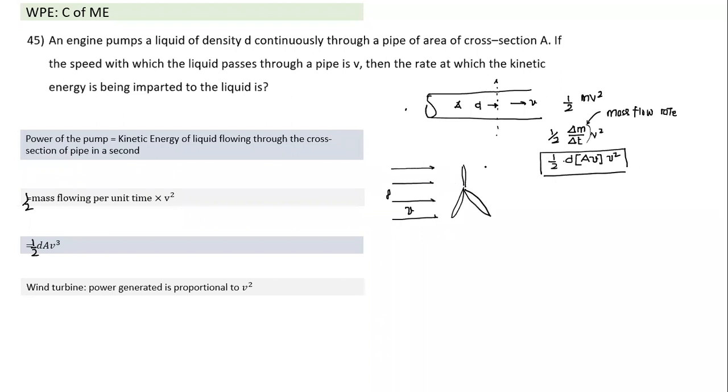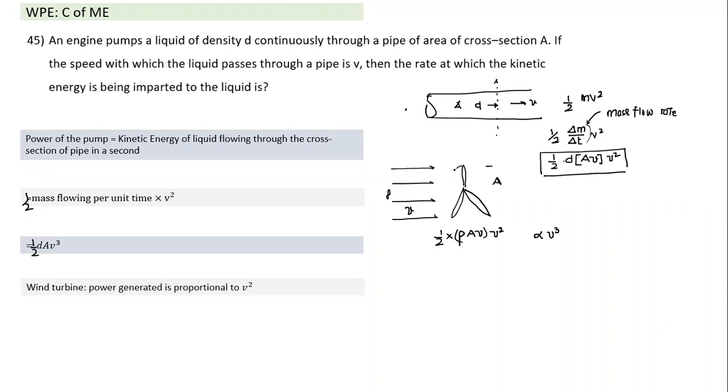Okay, so this also has an area of cross section, a circular cross section, area A. So how much energy is passing through the cross section of the windmill? This also is very similar. The energy of the air passing through the cross section of the windmill will be equal to 1/2 m v square, where m is the mass flow rate. Mass flow rate is density into area into v, and kinetic energy is 1/2 mv square. It is proportional to the cube of the velocity. So that's the energy which is flowing through.